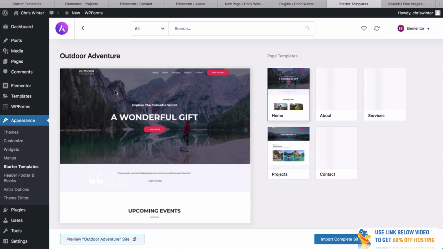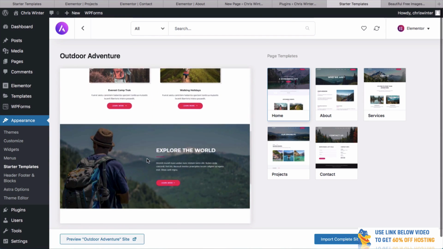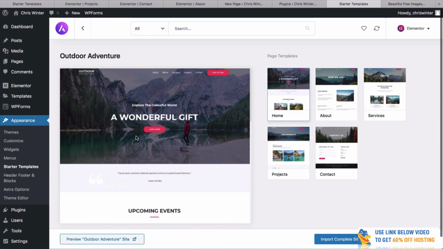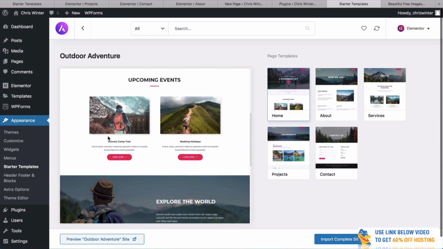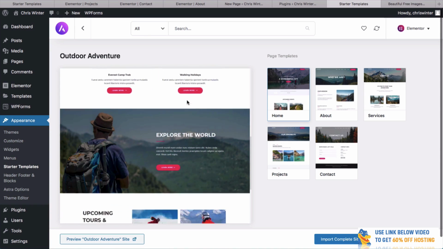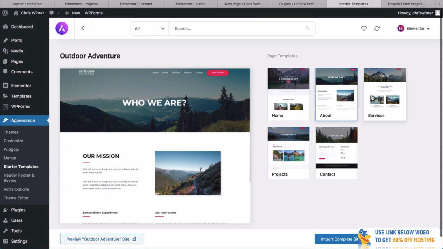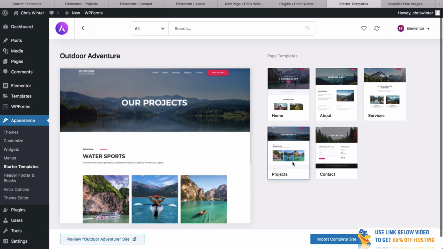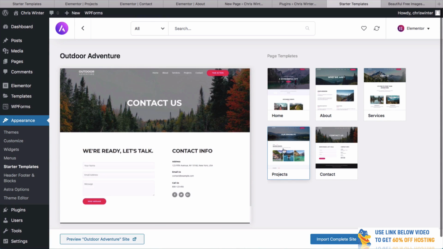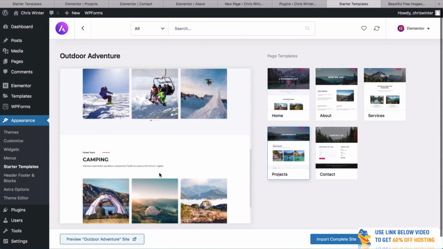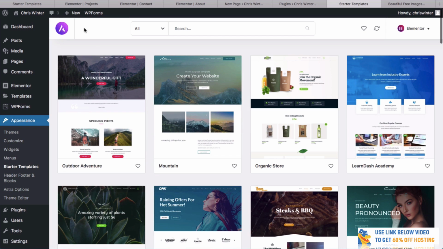We've got this outdoor adventure one. I really like this theme. I think it's a brilliant theme for many people. It's got a kind of a similar layout to the one we used before, but it's got things like this 2-grid here. But it's really nicely designed, and it's got multiple pages like an about page, a services page, projects, and contact. But again, remember, we've got this projects page. It doesn't have to be about projects. It could be about anything. But I do like this one. This looks really nice. I might use that in my next tutorial.